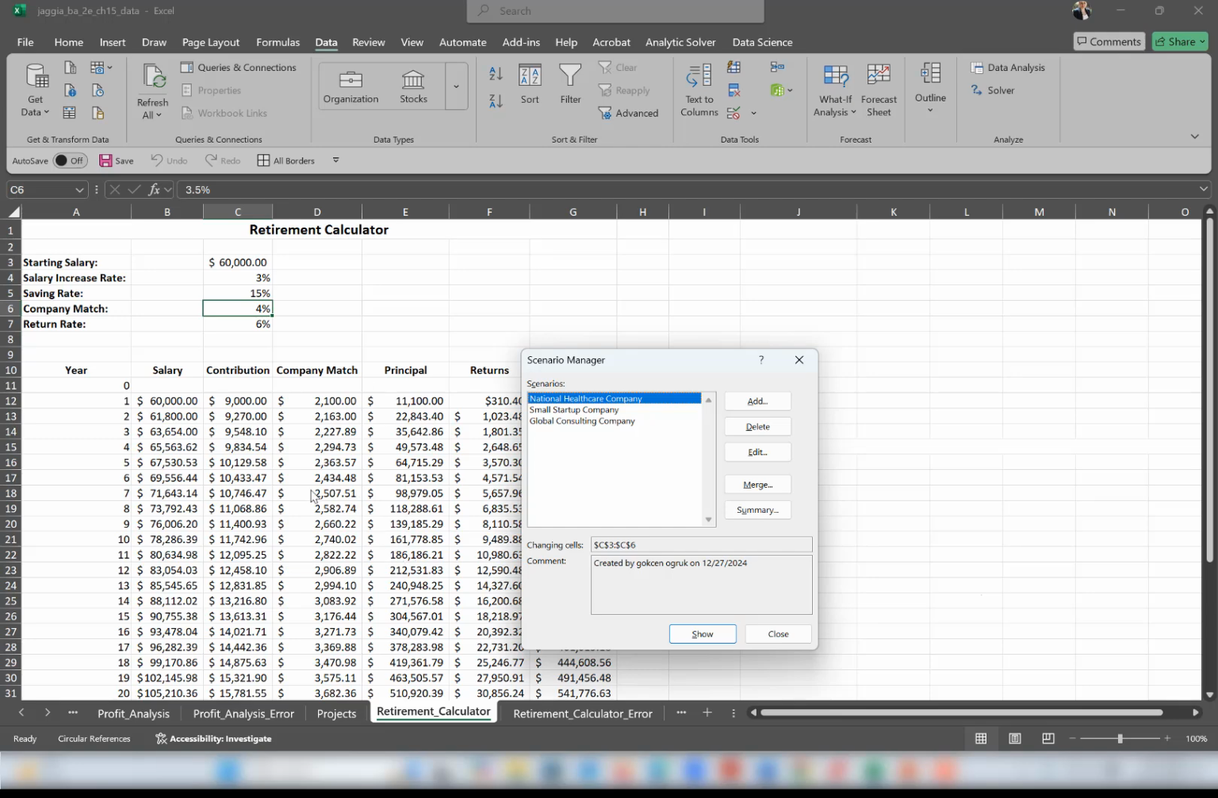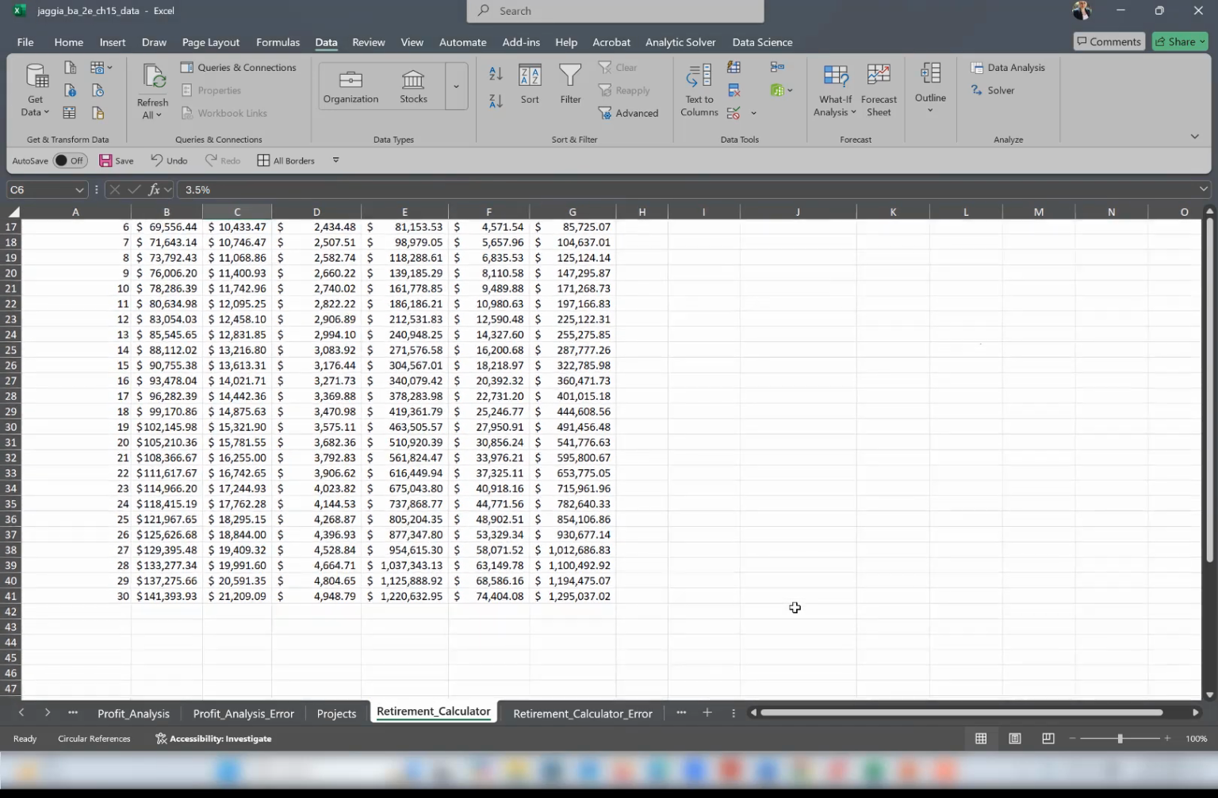You can experiment with different scenarios on your own to see how the ending balance changes when you switch from one scenario to another. And we can close and see that the ending value for the first company, National Healthcare Company, the retirement account, turns out to be, after 30 years, $1,295,037.02. You can try other scenarios and see the ending values.